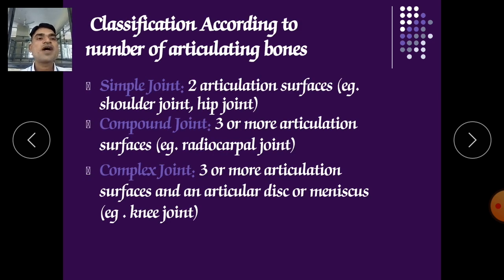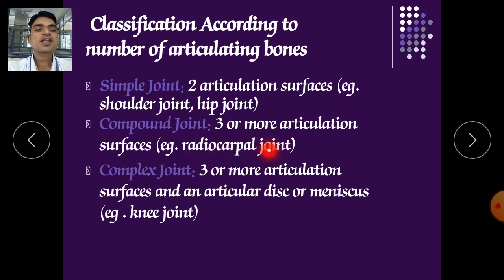Classification according to the number of articulating bones: simple joints have 2 articulating surfaces, for example the shoulder joint and hip joint. Compound joints have 3 or more articulating surfaces, for example the radiocarpal joint, where the radius, ulna and carpals are connected.